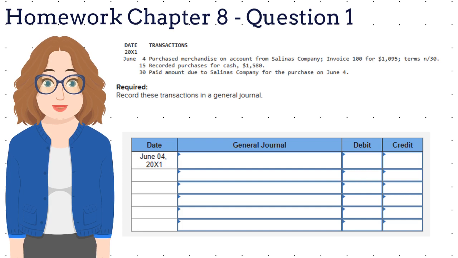The first transaction is a purchase of merchandise on account, the second transaction is a purchase of merchandise for cash, and the third transaction is the payment for the merchandise previously purchased on credit. Let's complete the first journal entry together.